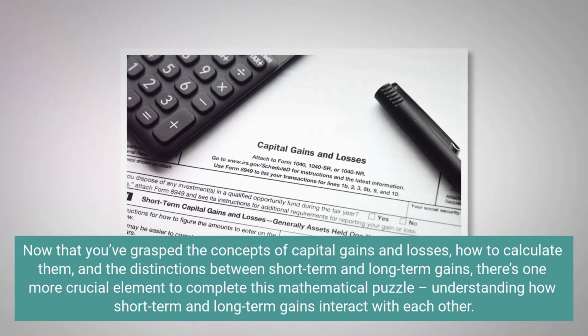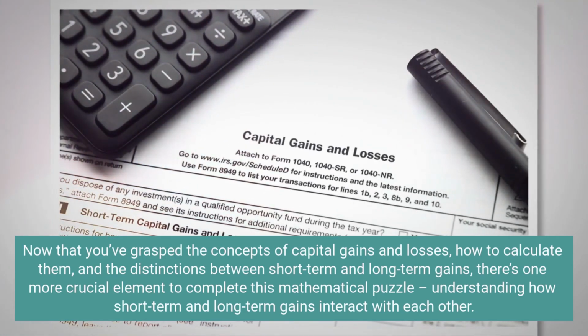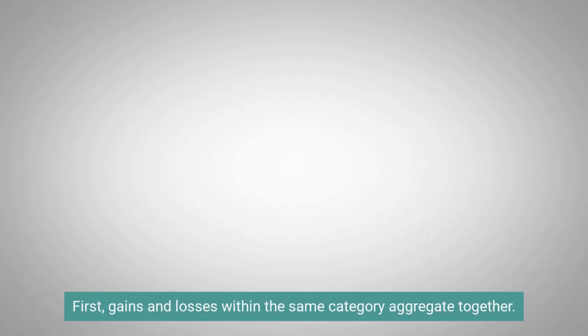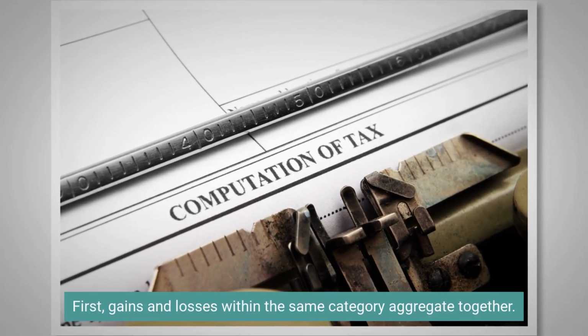Now that you've grasped the concepts of capital gains and losses, how to calculate them, and the distinctions between short-term and long-term gains, there's one more crucial element to complete this mathematical puzzle: understanding how short-term and long-term gains interact with each other. First, gains and losses within the same category aggregate together.